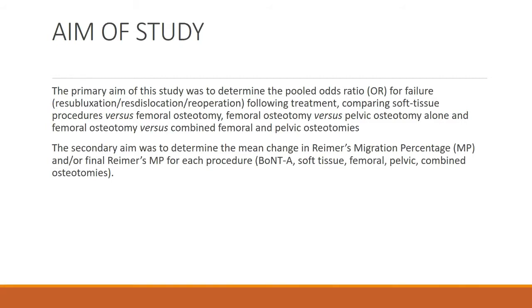And the secondary aim was to determine the mean change in migration percentage and the final migration percentage for each procedure. And the procedures included were botulinum toxin injections, soft tissue procedures, femoral osteotomy, pelvic osteotomy, and combined osteotomies.